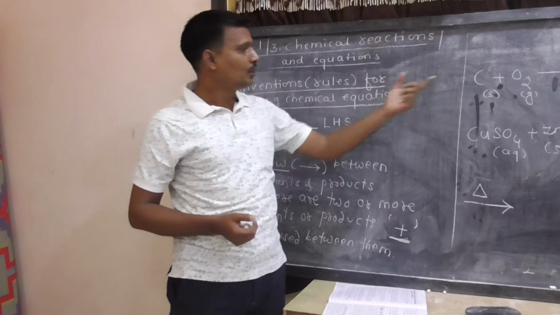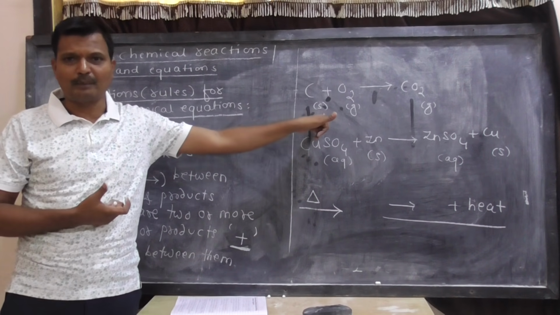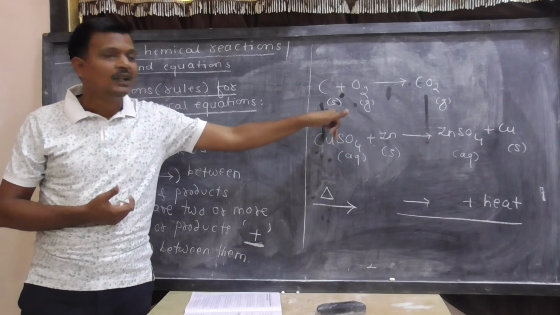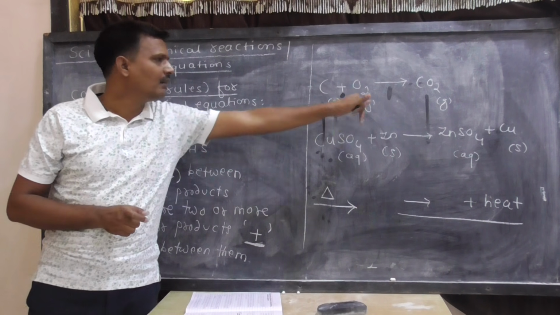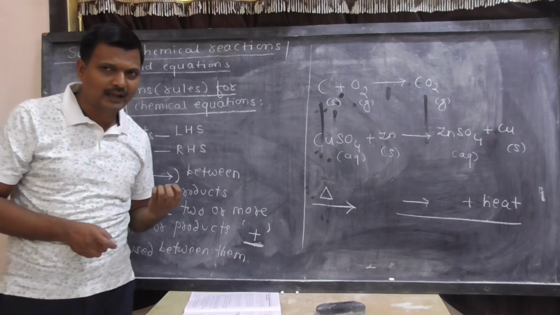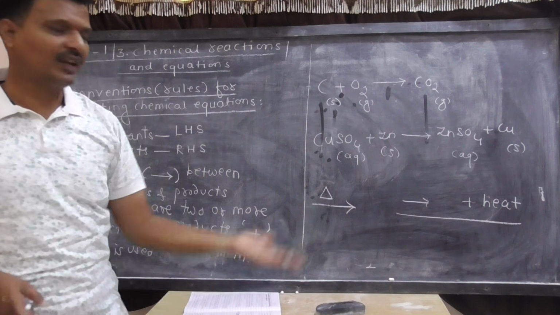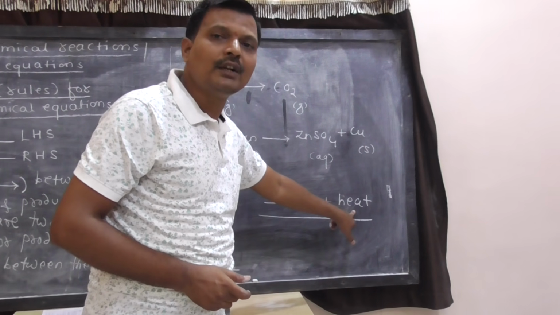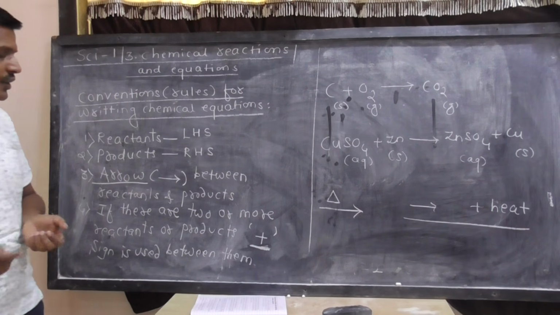Then fifth one, to make the chemical equation more informative, their states are mentioned in symbolic form. Sixth, if heat is absorbed during chemical reaction, a triangle sign is placed on arrow. If heat is given out during chemical reaction, that particular heat is written on product side. These are the 6 conventions.